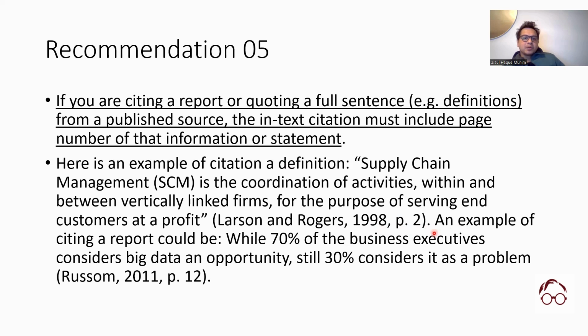But when we're citing a report, this is an example. So while 70% of the business executives consider big data as an opportunity, still 30% considered it as a problem. ResearchHUB 2011, P12. Here you see the first sentence, the definition, is copied exactly as it is from the journal article. So that's why we put the quotation marks here, okay? And then we put the page numbers. But for the report, it's not exactly copied. It's a paraphrased sentence synthesizing information from 2 different parts of the report, but still we have to put the page number, but we are not putting it in quotation marks, okay?